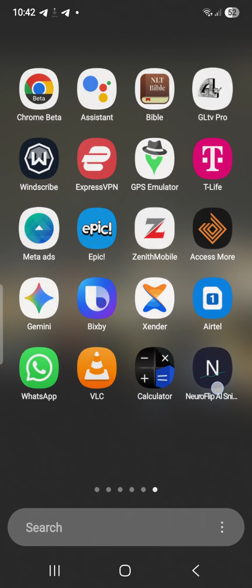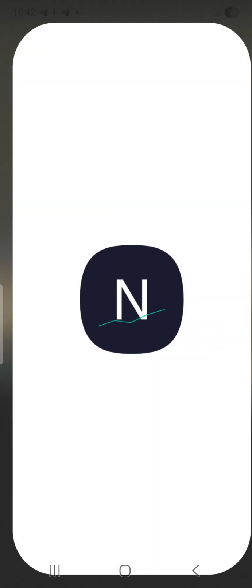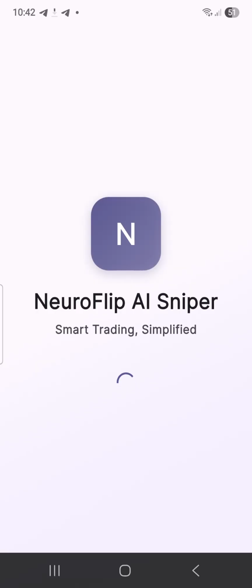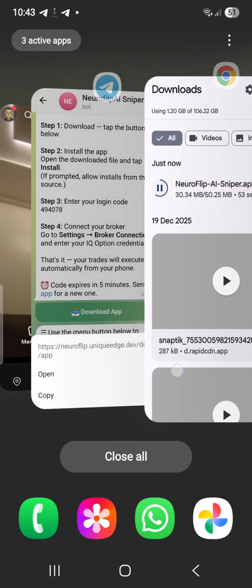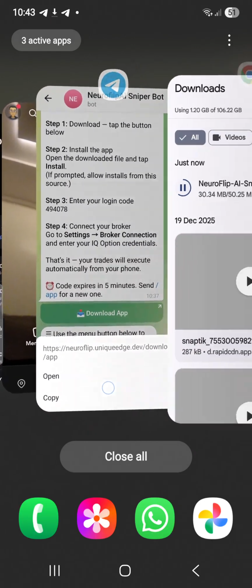Look at it here, the Neuroflip sniper bot, right? So this is it. Perfectly. Now look at what it said: enter the login code that was sent via the Telegram bot. So all you have to do right now is to come to the Telegram account.